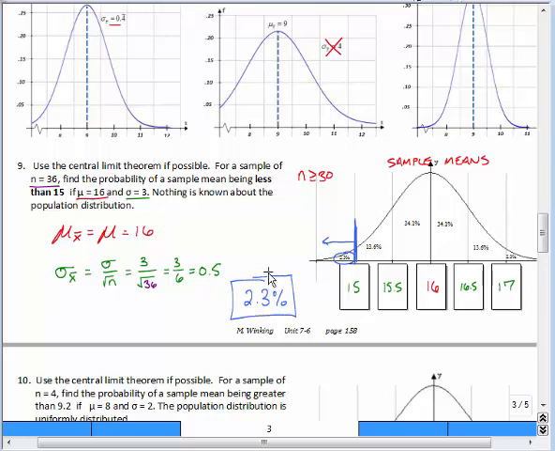So we were able to use the central limit theorem to make a prediction about what the chance is of getting a sample that actually has a mean of less than 15. So if this is correct, if all this data is correct, the chance of you actually grabbing a sample of size 36 and getting a mean that is less than 15 is only a 2.3% chance. We'll practice some more of these, but this is just like the intro to kind of getting used to what the central limit theorem helps us with, and then from there we'll actually use it to make bigger predictions.